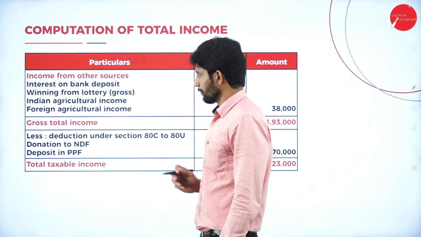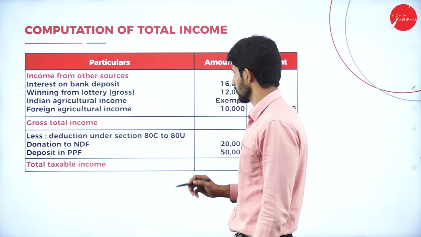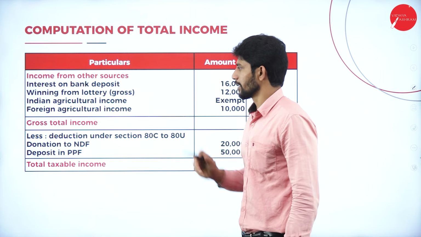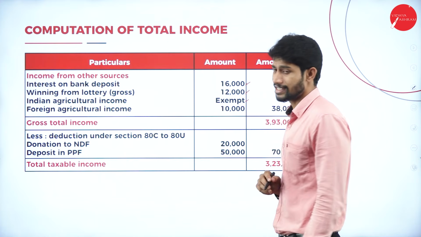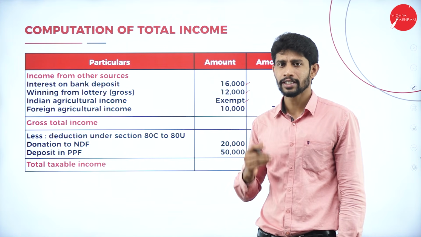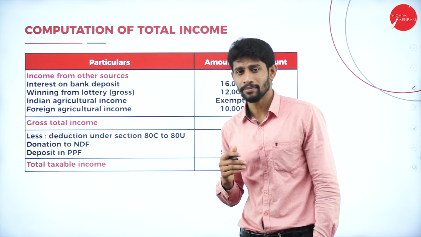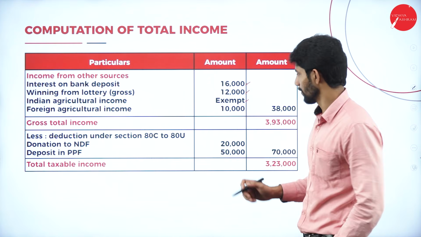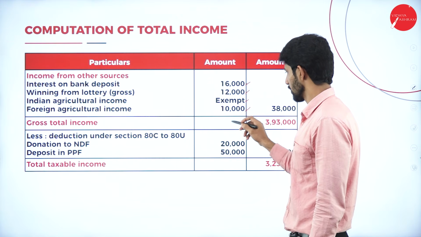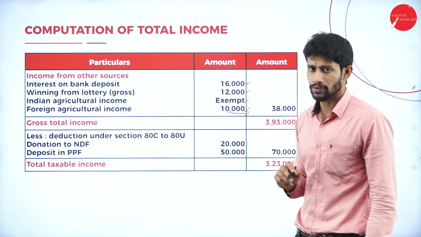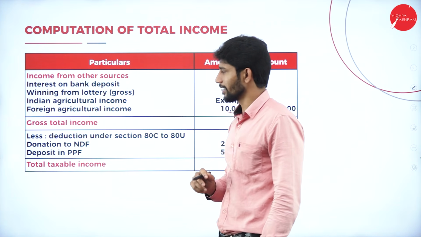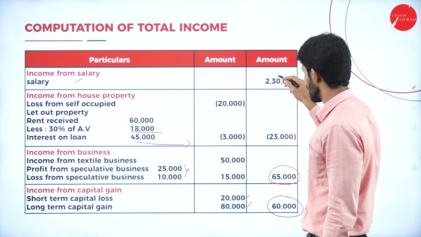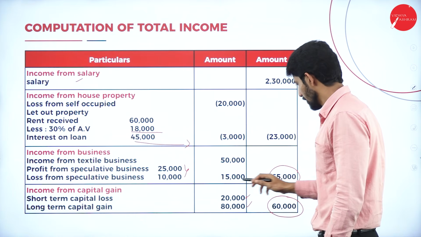Moving on, income from other sources. Interest on bank deposit, it is given in the problem, 16,000. Winning from lottery, yes, 12,000. Next, Indian agricultural income, yes, it is exempt from tax. If any agricultural income is earned in India, it is exempt from tax. Next, foreign agricultural income, yes, it is taxable. So take the amount 10,000. If you total this inner column, you will get 38,000 in the outer column. That 38,000 is called income from other sources.